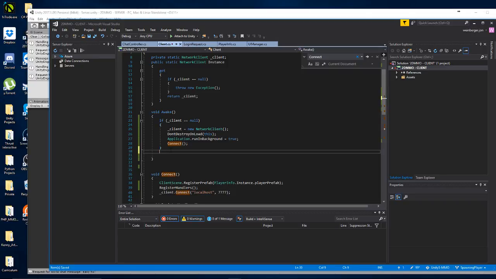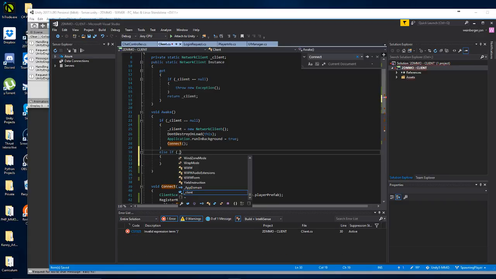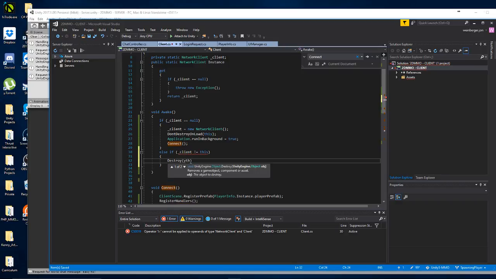This time, though, if it's not null, else if underscore client is not this client, then I want to destroy it. We're going to say destroy this.game object. And that way it gets destroyed and all is good.